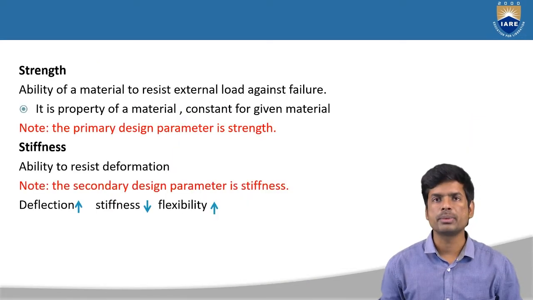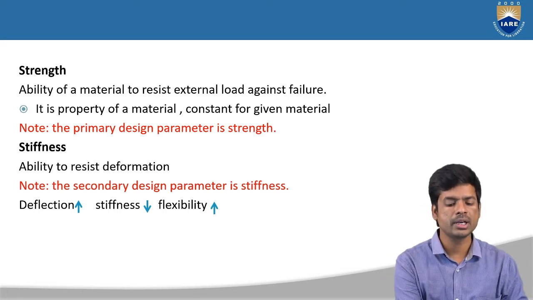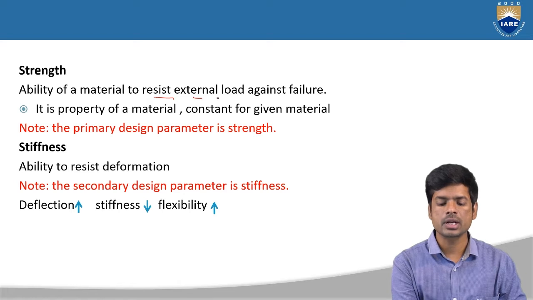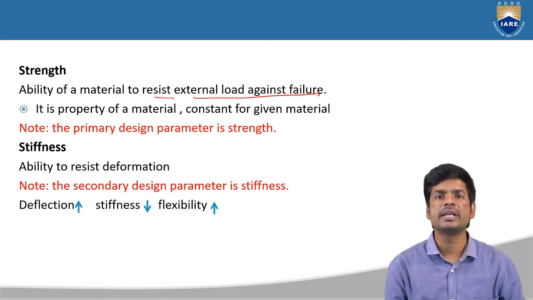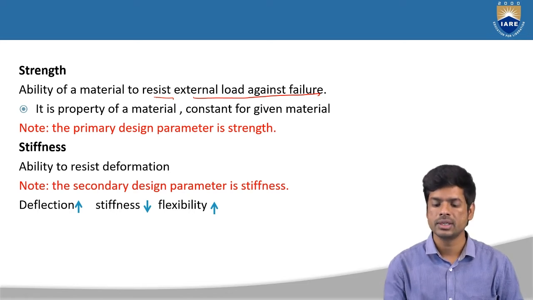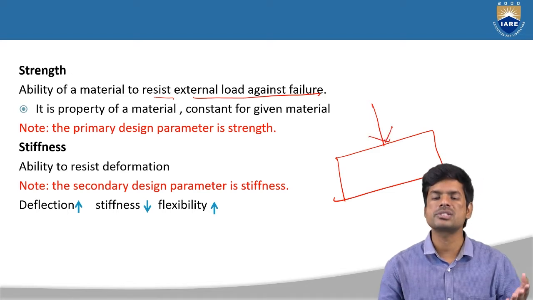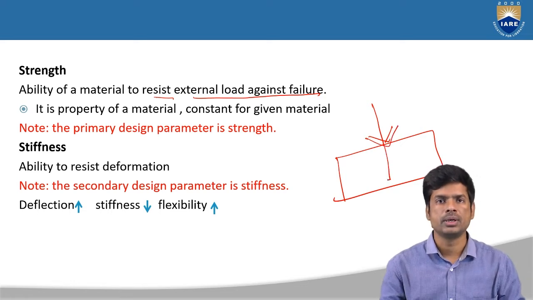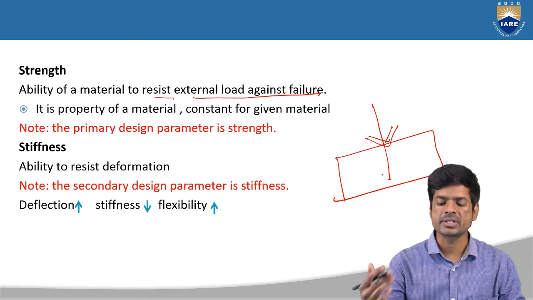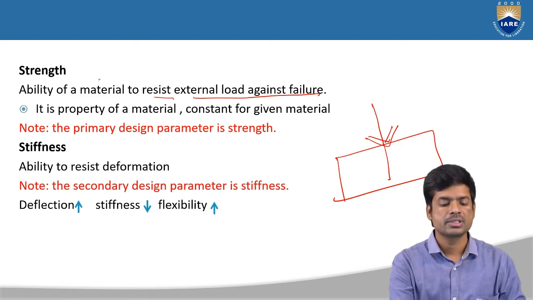Coming to the major properties, the first one is strength. What do you mean by strength here? It is the ability of a material to resist external load against failure. It is an ability of any material to resist external forces. If you apply any load on the member, it has to resist without failing, without getting any damage, without getting any cracks in the member. That resistive force is called strength here.